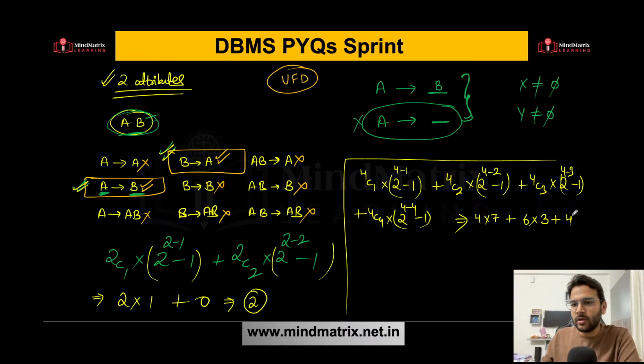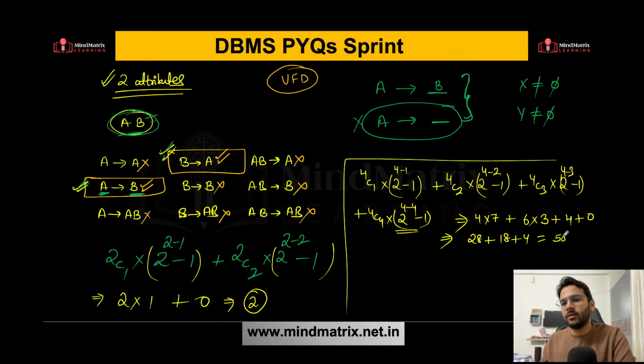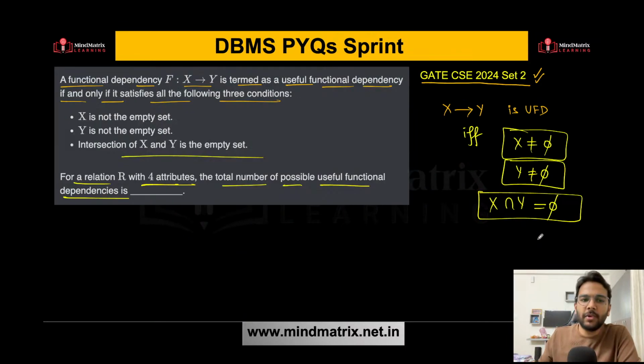So this is 4. And plus this will be 0. So what do you get? You are getting 28 plus 18 plus 4. So this will give you 50. And that is your answer. So total useful functional dependencies will be 50.